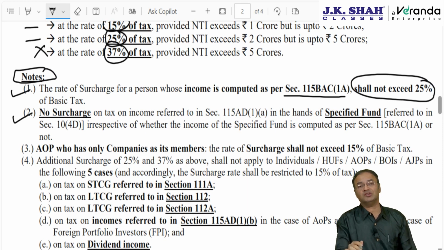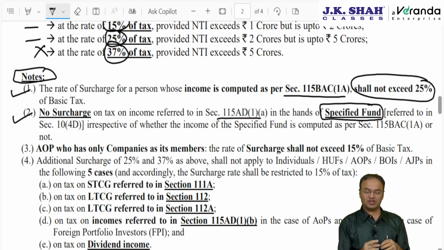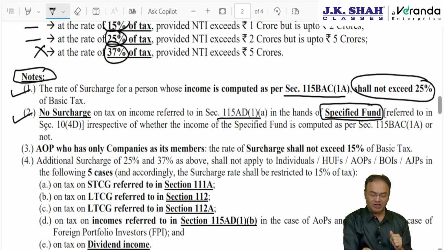Second, no surcharge to an assessee which is a specified fund referred to in section 10(4)(d). What is a specified fund? That we will discuss in chapter 12, an upcoming chapter. On incomes referred to in section 115AD, covered by 115AD read with 10(4)(d).